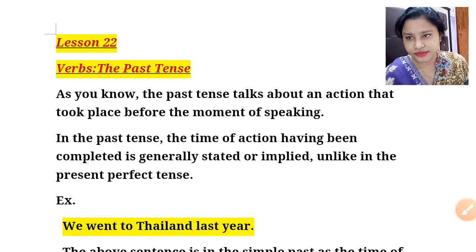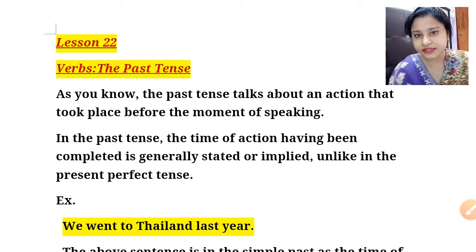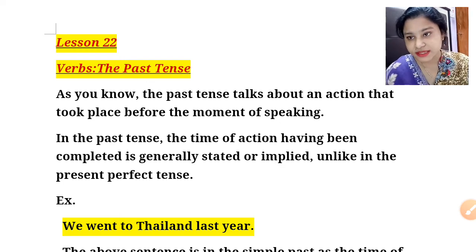In today's class we are going to start chapter number 22, that is the past tense. The class that we had last time, of chapter 21, the present tense, in which we explained present continuous and simple present, and also we solved the exercises given in the book. And in today's class, students, we are going to have the past tense. So without waste of time, let's begin the class.